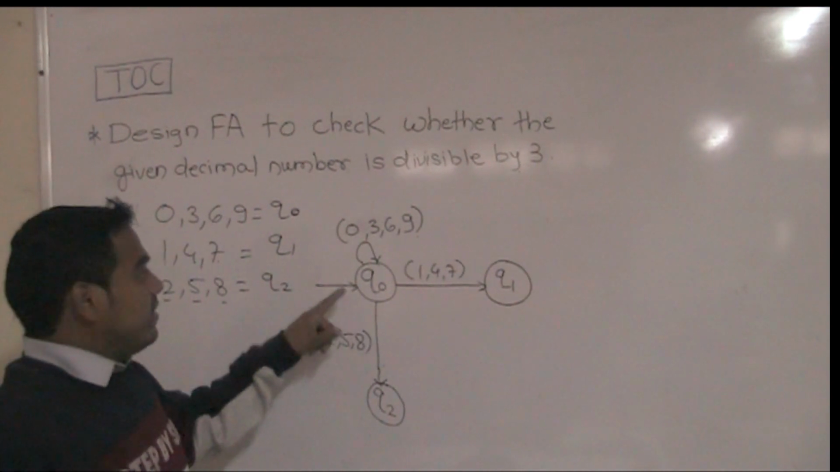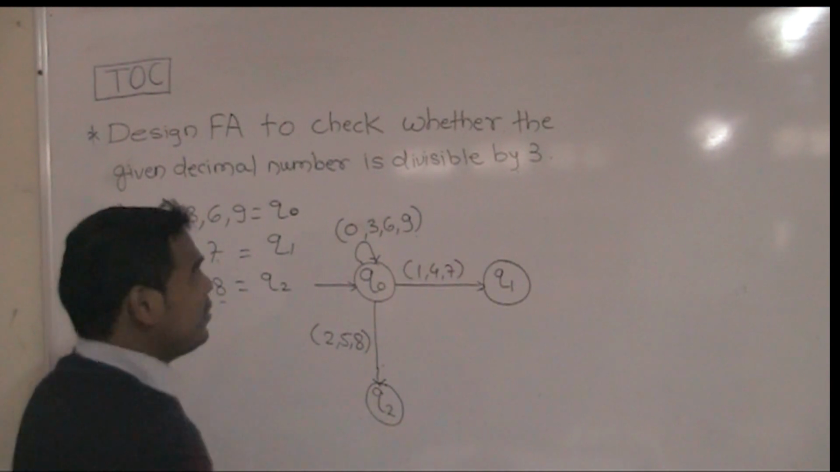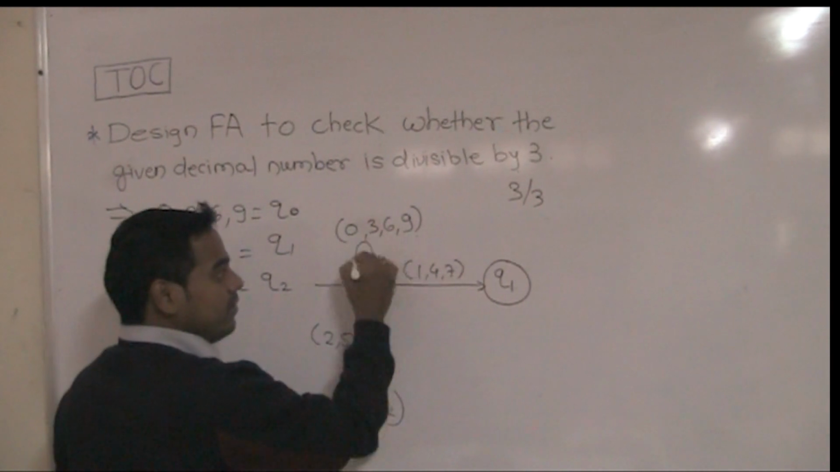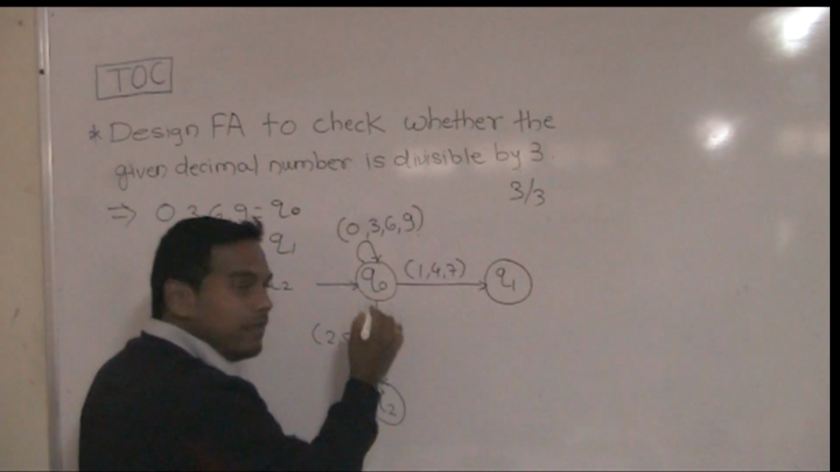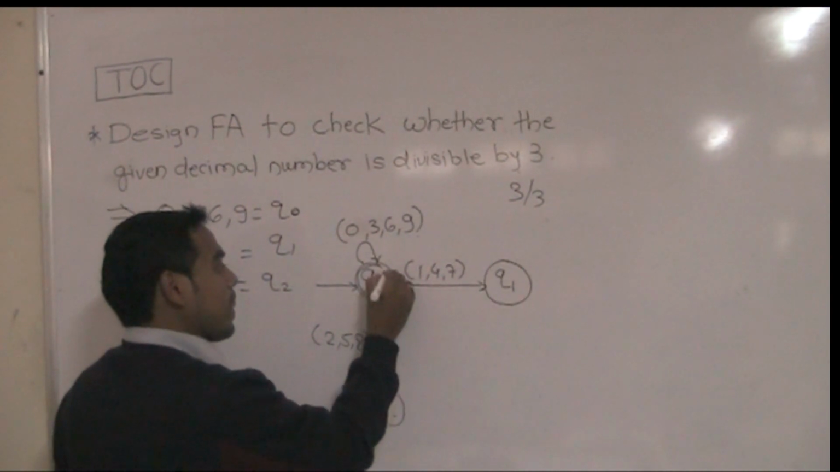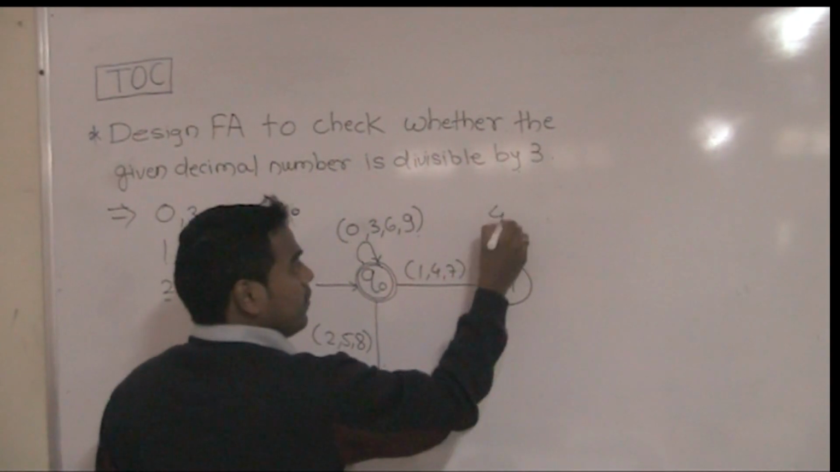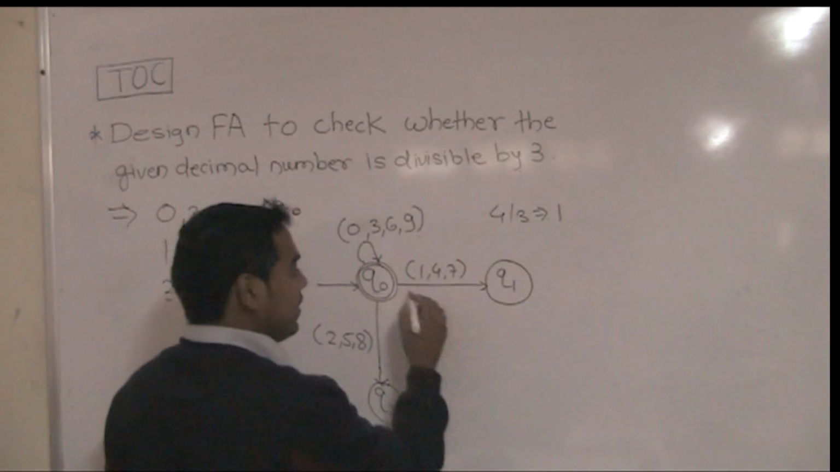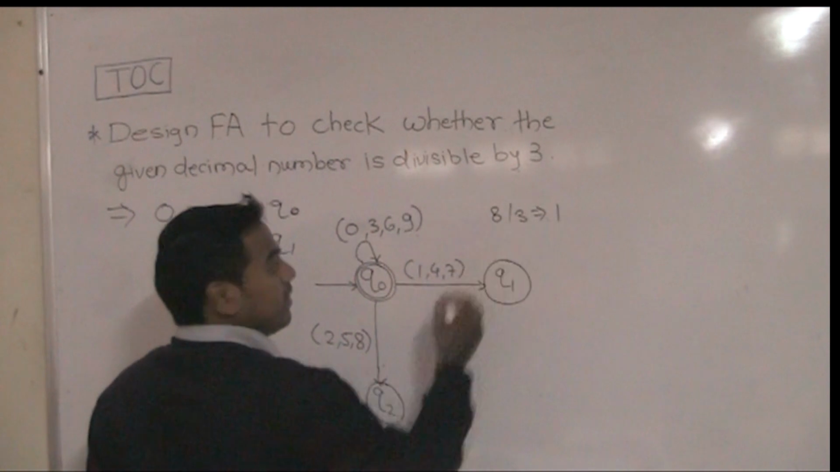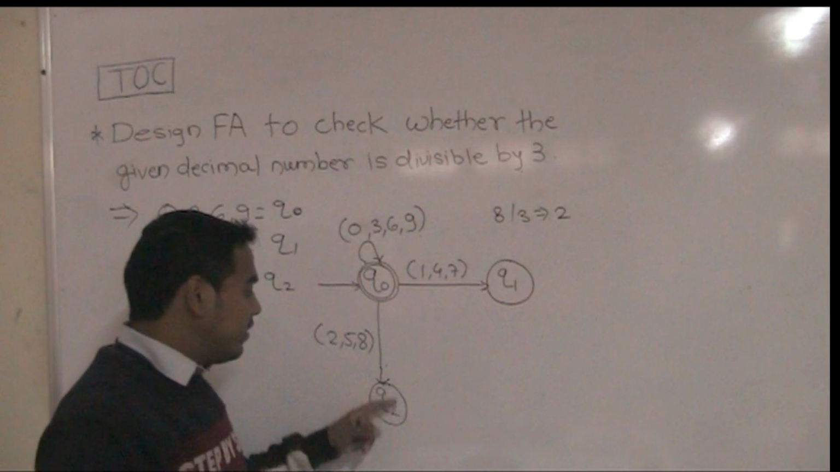So at Q0 state, we consider the first input, second input and third input. Suppose the number is 3. At Q0 state, when 3 comes, it remains at Q0 state, meaning it is completely divisible by 3. That's why we consider this as the final state. Suppose the number 4 comes, 4 by 3 gives remainder 1, so it goes to the Q1 state. Suppose the number is 8, we have remainder 2, so it transitions to the Q2 state.